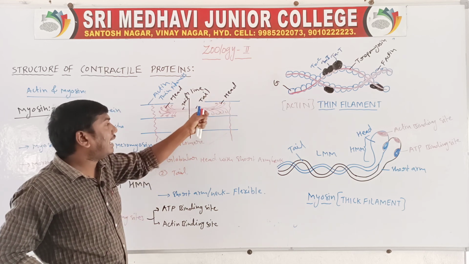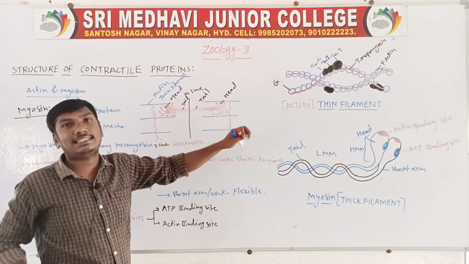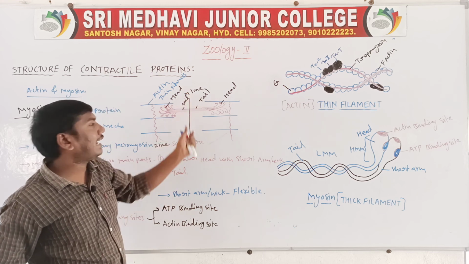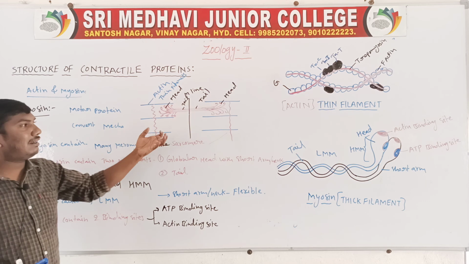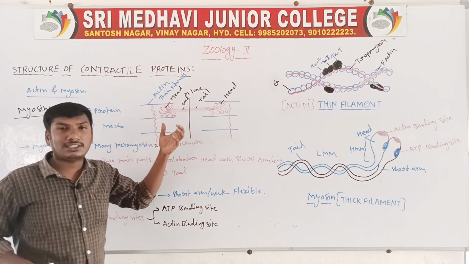The heads are on the Z line side, and the tails are on the M line. These help in the contraction of muscles.